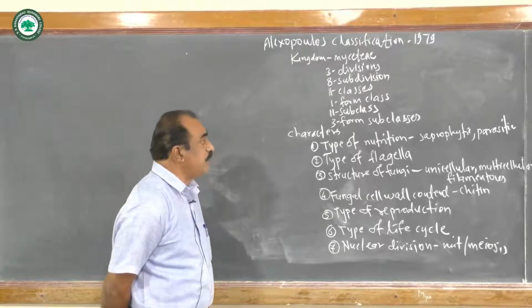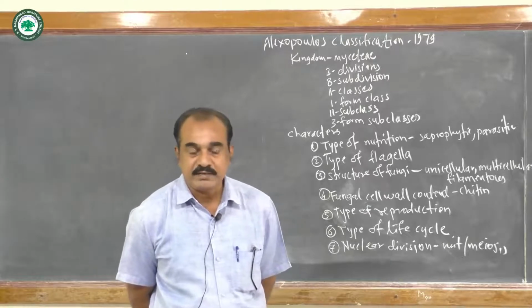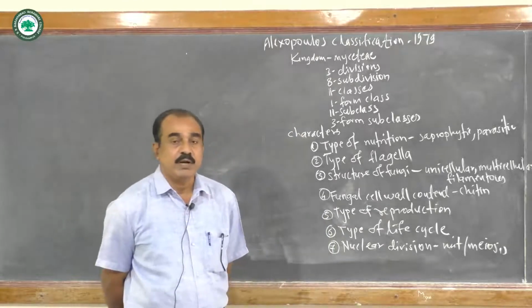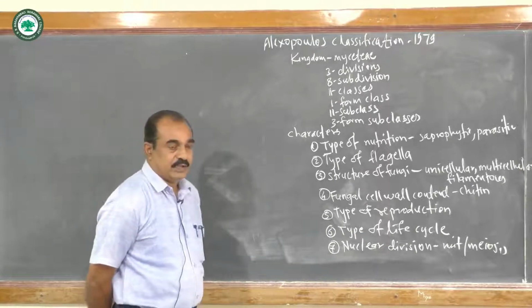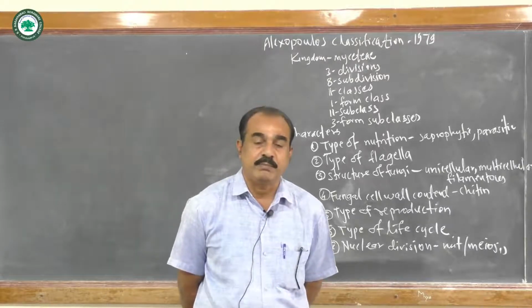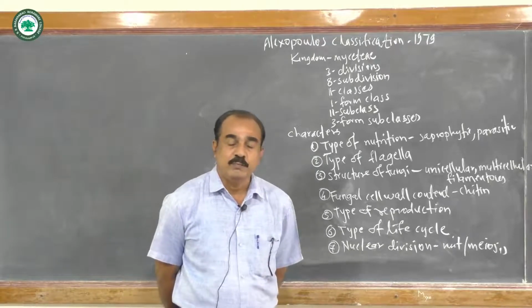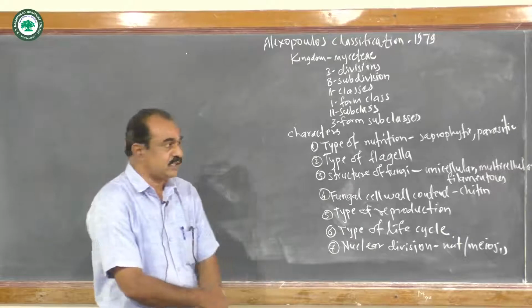Number 1, type of nutrition. There are a number of fungi that are saprophytic, parasitic, or sometimes symbiotic also. So this is an important point for preparation of the classification. Now second, the type of flagella. In fungi, generally in lower fungi, different types of flagella are found, for example heterocont flagella, isocont flagella, whiplash flagella, and tinsel flagella. So this is also an important character for the classification.